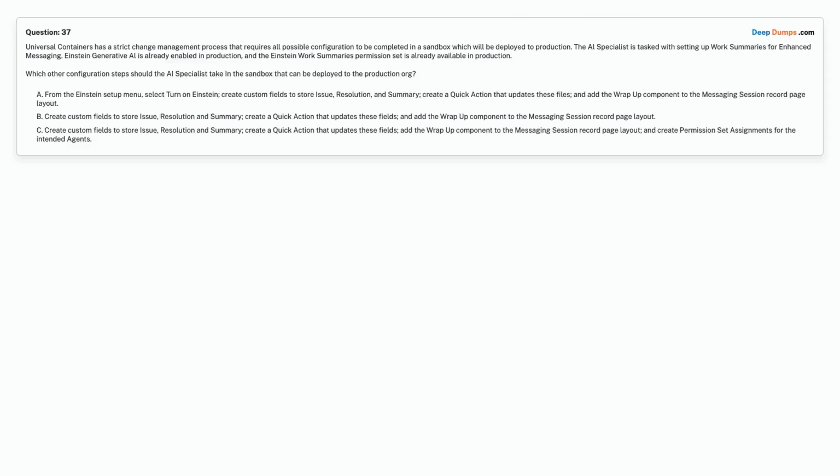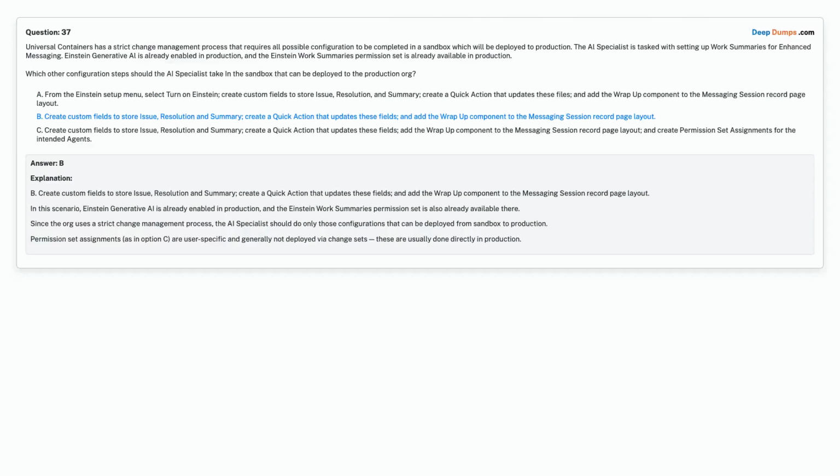Create a quick action that updates these fields. And add the wrap-up component to the messaging session record page layout. Option C. Create custom fields to store issue, resolution and summary. Create a quick action that updates these fields. Add the wrap-up component to the messaging session record page layout. And create permission set assignments for the intended agents. Choose the correct answer.